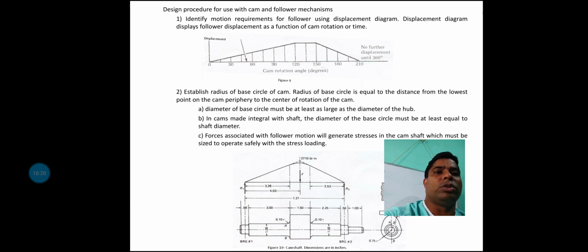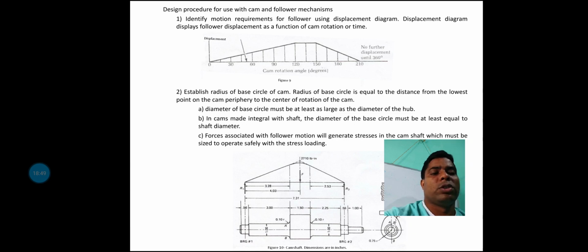So how to describe the cam motions? We can explain the different motion at different angles. So this is the diagram of how to draw the displacement diagram. First, if you plot the angle, divide it into different positions.